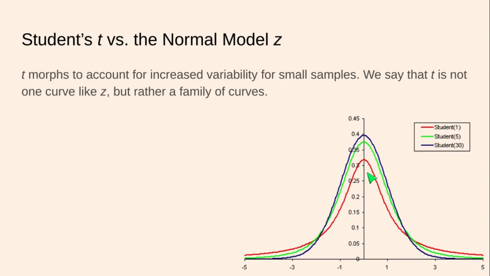If you look at the red T curve, that would be Student 1, all right? That's a little way of saying this would be the T model T subscript 1, which means in our chapter right here, we'd be working with a sample of size 2, which is theoretically possible. Now, sample sizes of 2 are wildly unpredictable, so we need a curve that accounts for more variability. More variability means more area at the extremities.